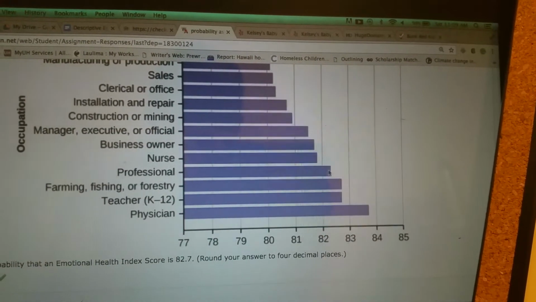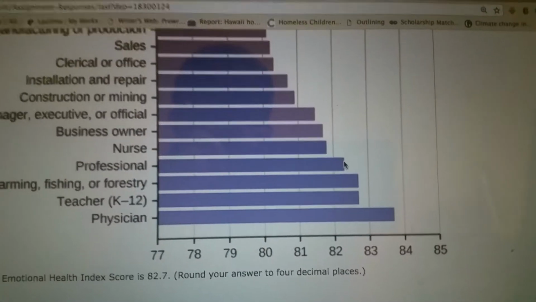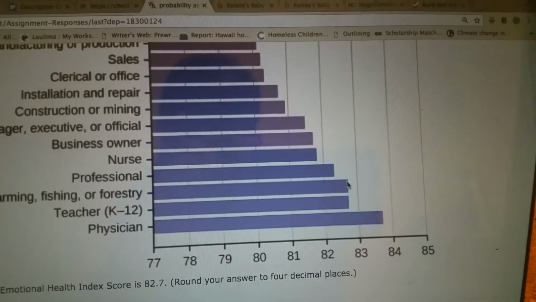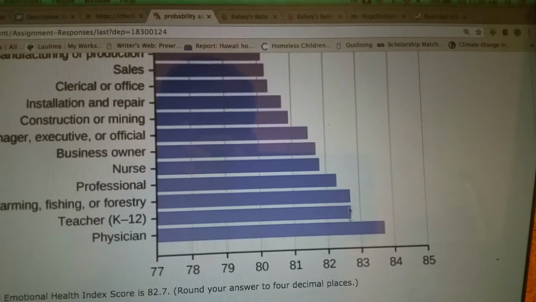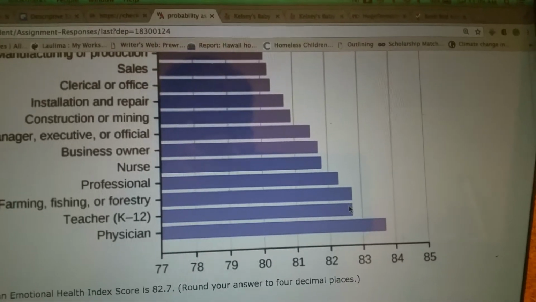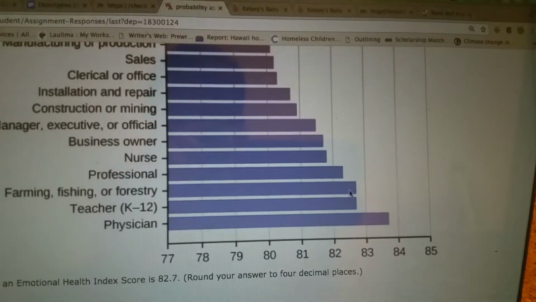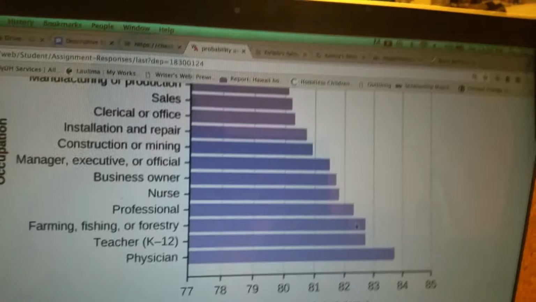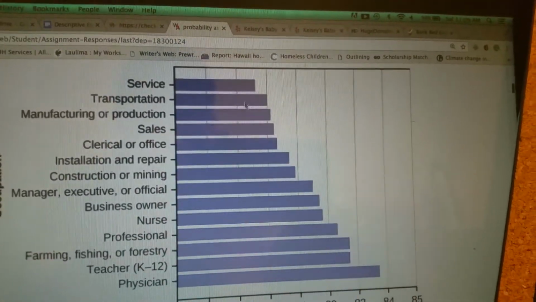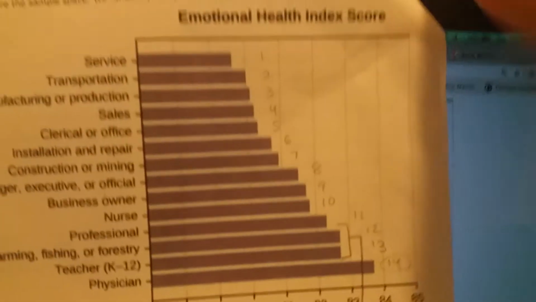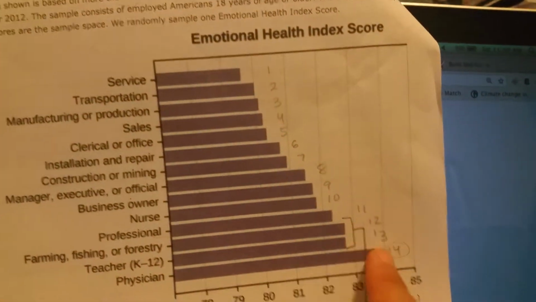Okay, this is an 82, but this is definitely not going to be near 7. This would be more closer to the 7 because it's closer to the 83, right? So we got these two. And so we know it's 2 out of how many? And then we have to count all of these different ones to see how many there are. I'm just going to show you my paper just so that you can see I counted each bar, and there's 14, right? So that's why I did 2 out of 14.